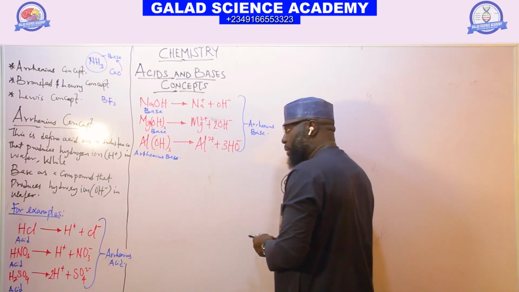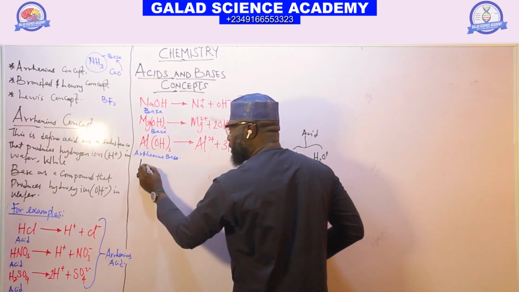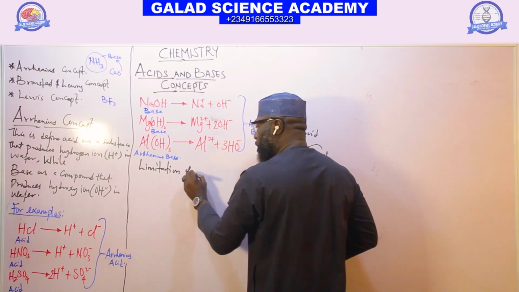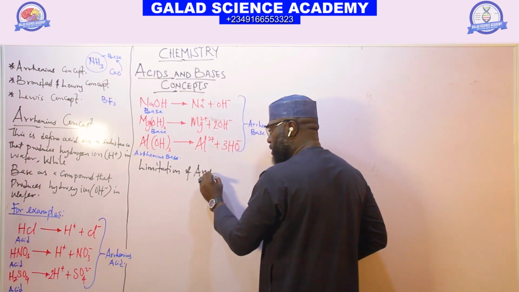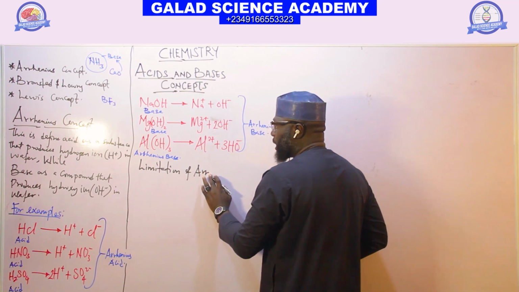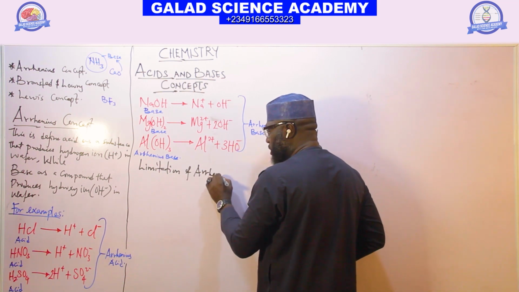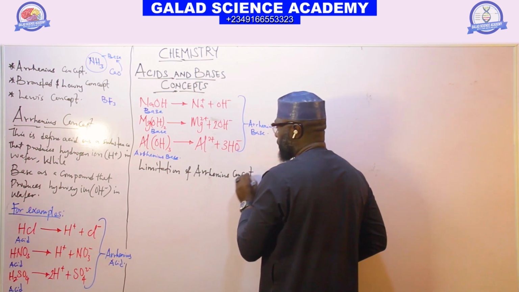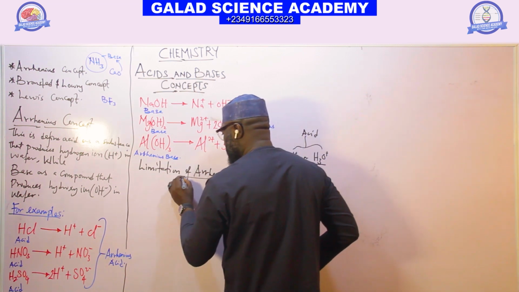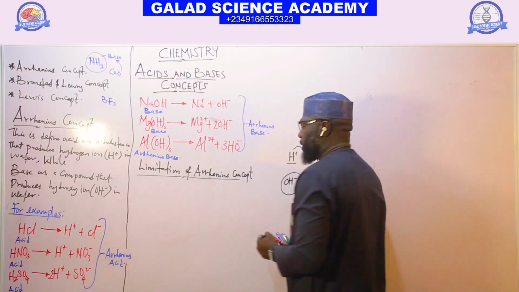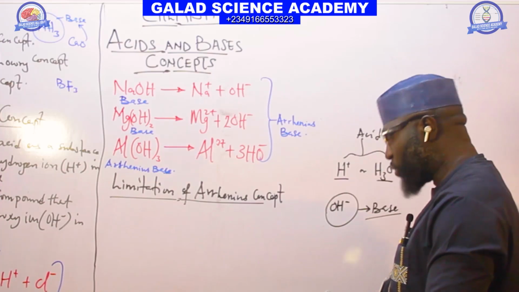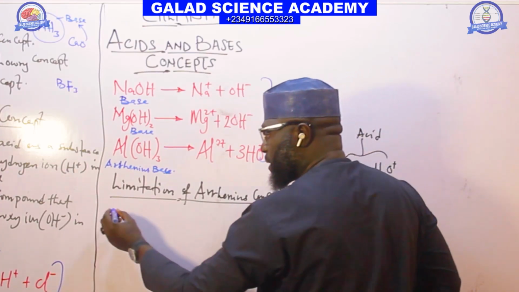So we have limitations of the Arrhenius concept. What is the first limitation of the Arrhenius concept?